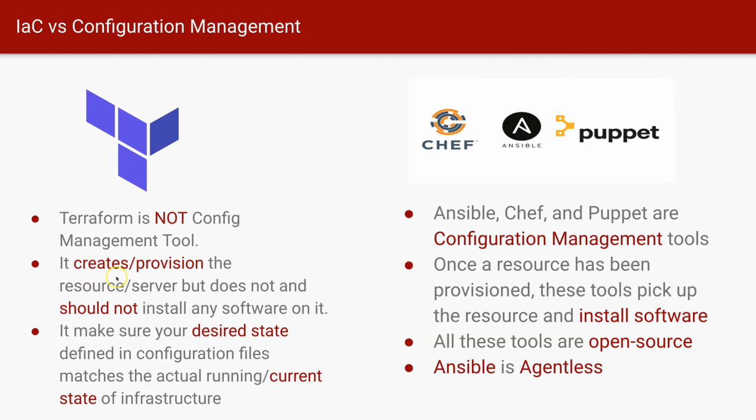It creates this server, but it does not and should not, that is the bold point, it should not install any software on it. So Terraform should just provision the server. It should not do anything else.